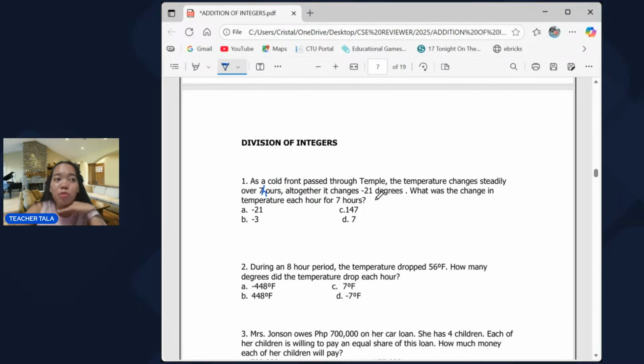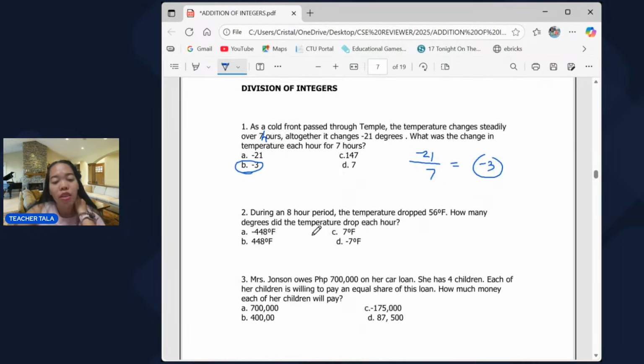So, what is the rate of drop of temperature per hour if it changes negative 21 degrees after 7 hours? So, meaning, you're just going to divide negative 21 divided by 7. So, 21 divided by 7, that is 3, right? Then, different signs, it will carry a negative sign. So, that's letter B, negative 3.